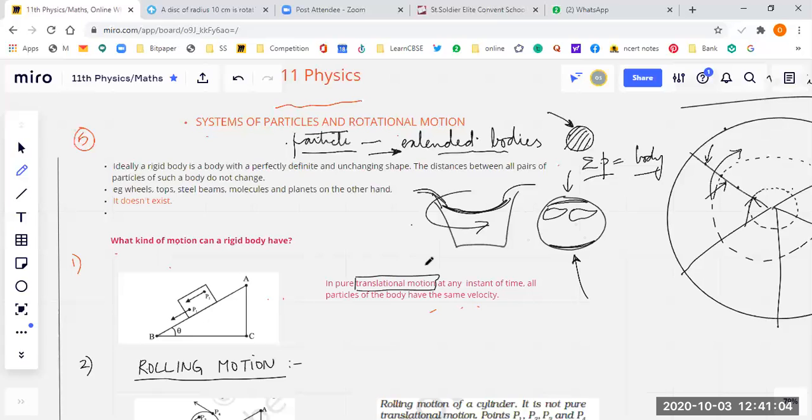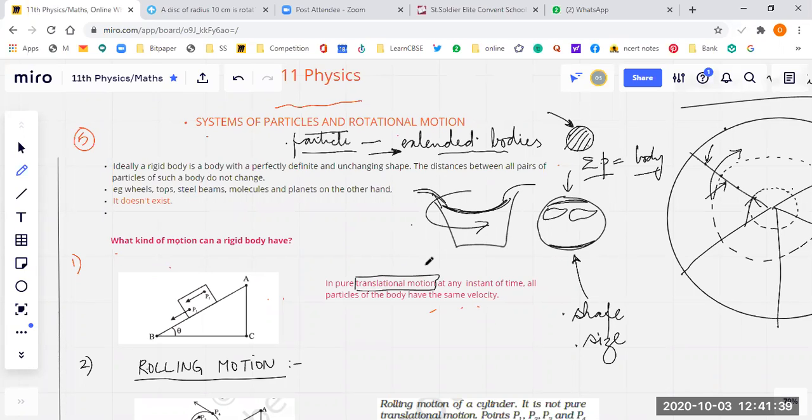Then I think of having a definition of a body which maintains its shape, which maintains its size under the effect of a given force. It's very, very important. Why? Because otherwise the analysis becomes very difficult. I want that there should not be any deformation in any part of the body, or if there is a deformation, it should be equal in all the particles or points in a body.